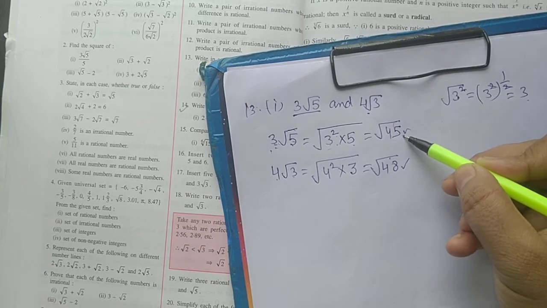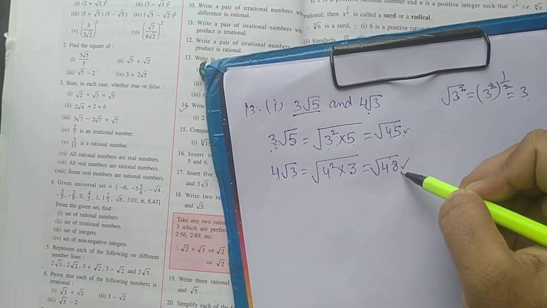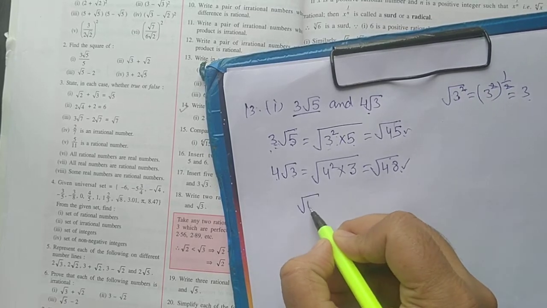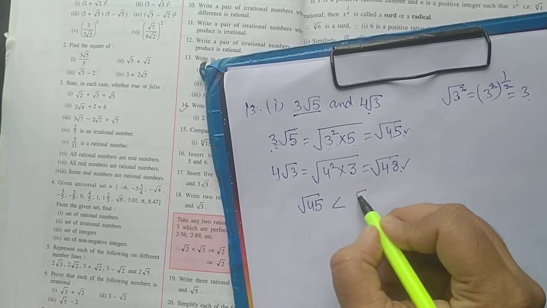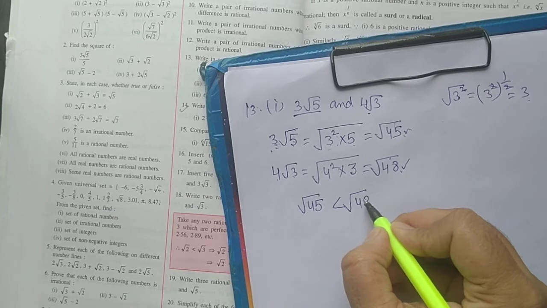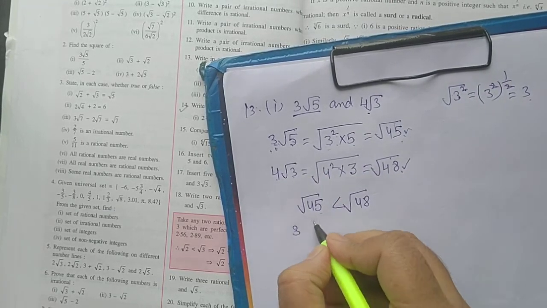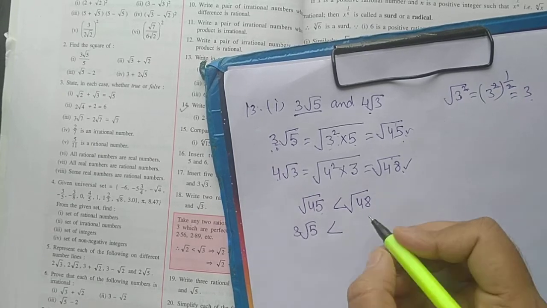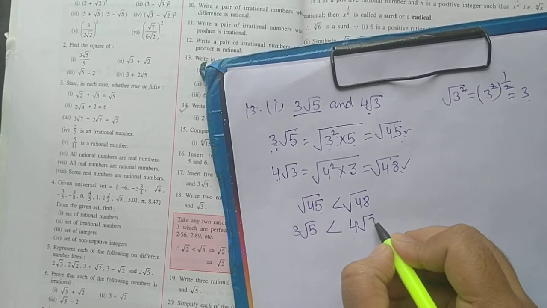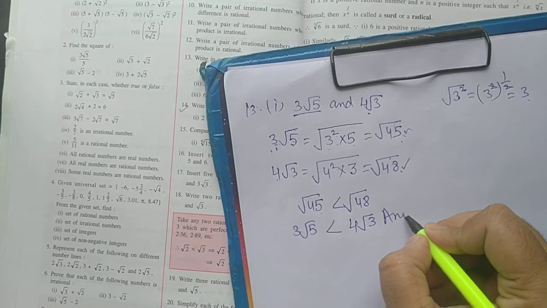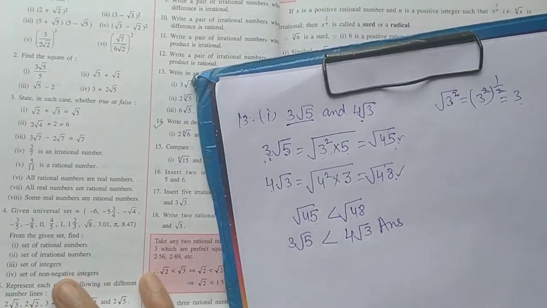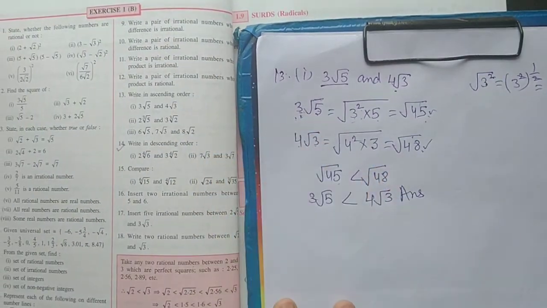This number is smaller, this number is greater. So you will write square root of 45 is smaller than square root of 48. Now the exact value: 3 square root 5 is smaller than 4 square root of 3. This is the answer.